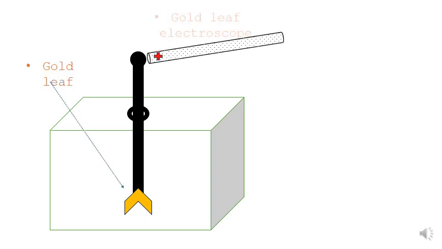And if I keep one charged rod, a charged object, nearer to this particular box rod, you can see this particular charge slowly transfers to the gold leaf. Now both the leaves have an equal charge, called positive.